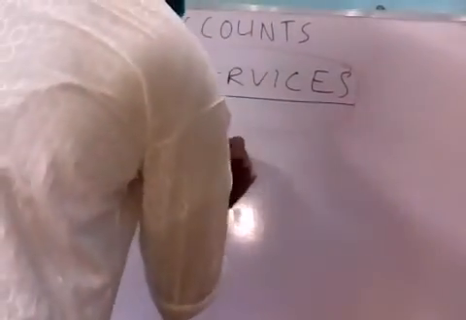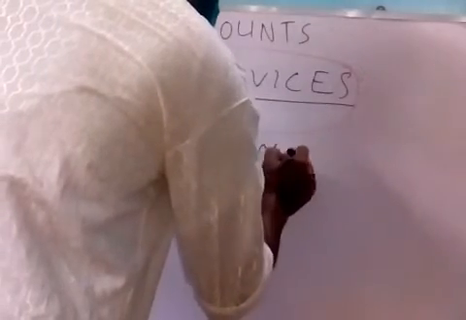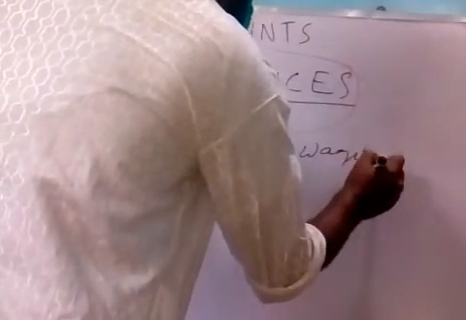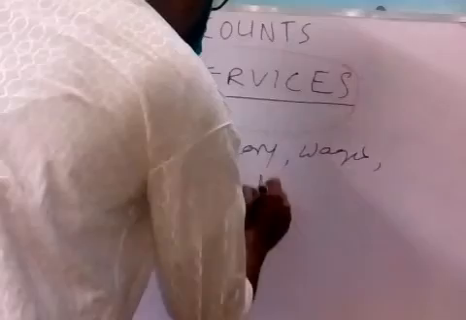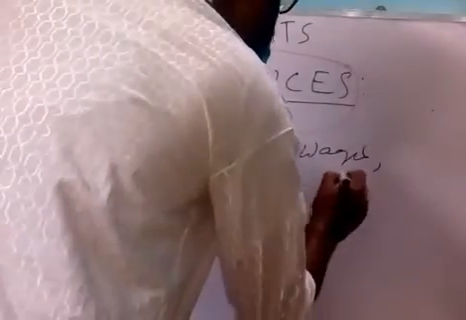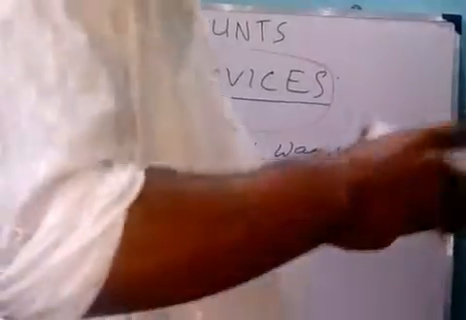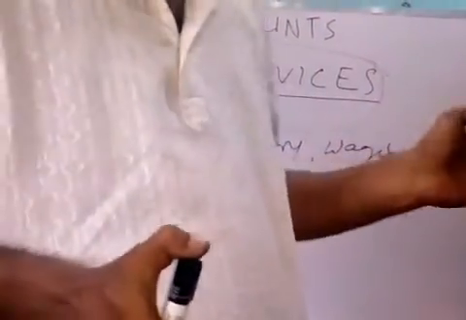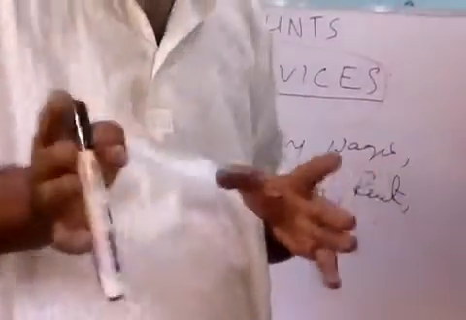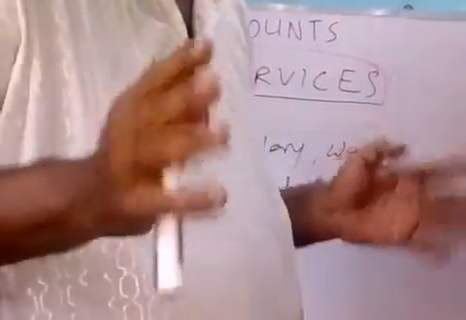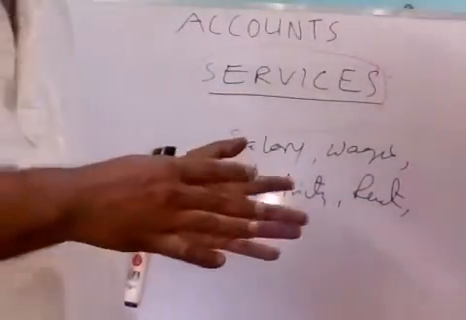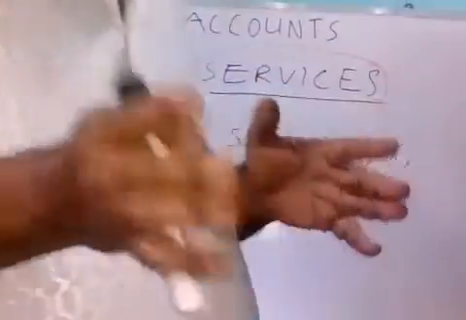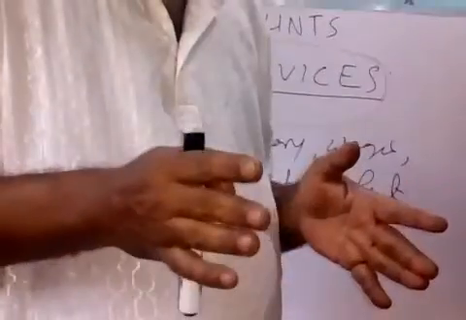Such as salary, wages, electricity, rent. You are paying house rent of 2,000 to the house owner. That means you are purchasing the staying facilities for one month, and hence you are paying for it. You are paying rupees 20 to the bus conductor for transporting you by bus up to Kolkata.